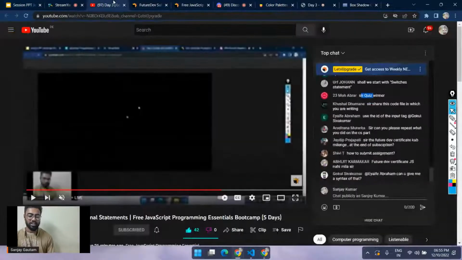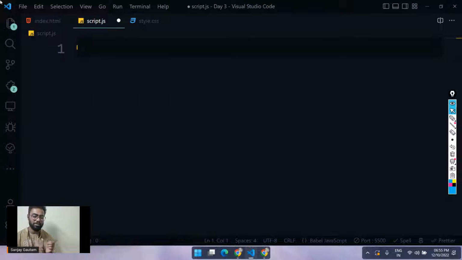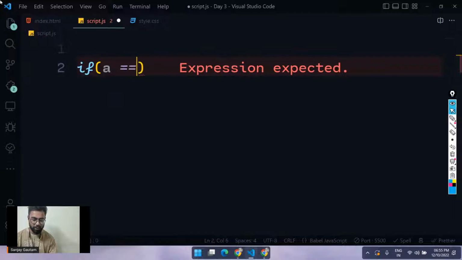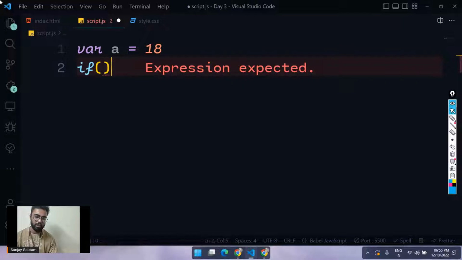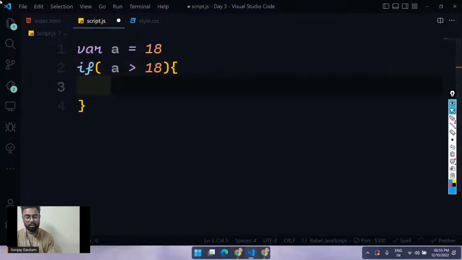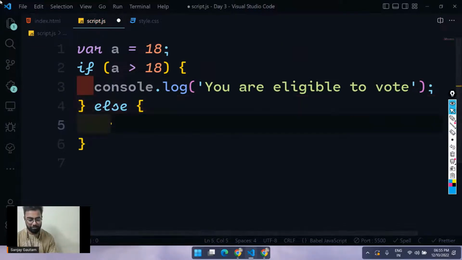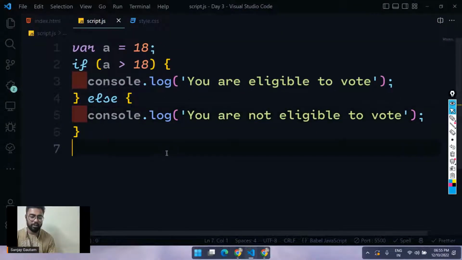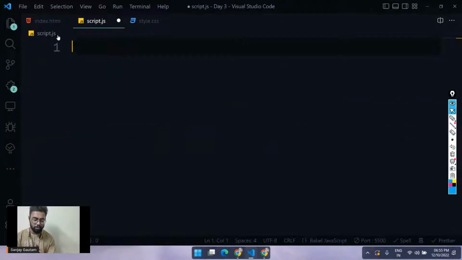Okay, so today I'm just going to tell you about the second condition statement. Remember, yesterday we covered if and else. Let me create a variable, where a equals 18, and if a is greater than 18, let's print something: console.log, you are eligible to vote, and also the else, console.log, you are not eligible to vote. So this was the thing that we did yesterday, if and else.